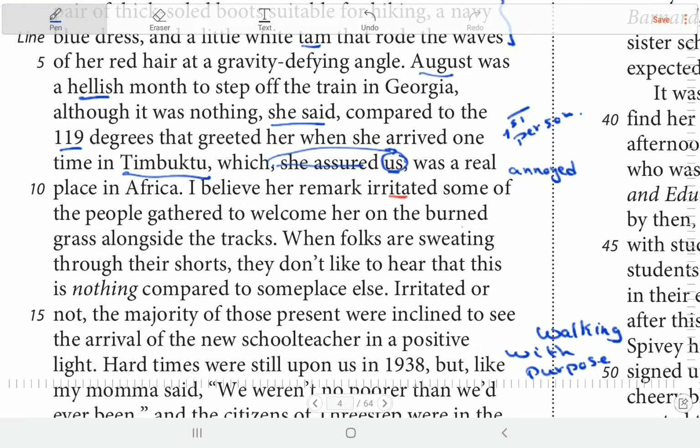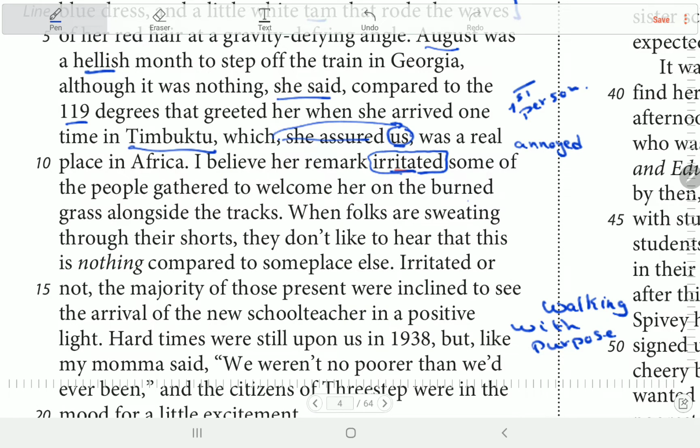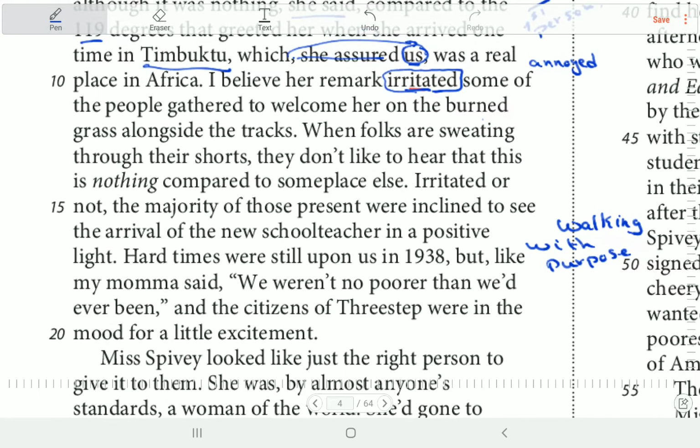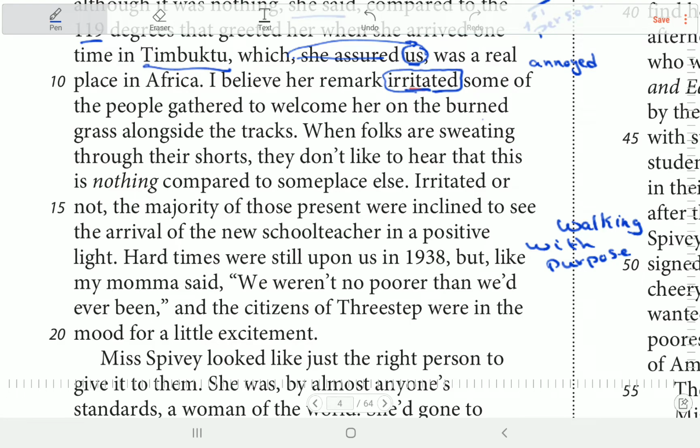I believe her remark irritated, means annoyed, some of the people gathered to welcome her on the burnt grass alongside the track. So here we have an attitude. So what is the attitude of the people? They were irritated. They were annoyed. They didn't like this remark. واقفين حرانين ويعني تقول لهم إن انتوا that's nothing. When folks are sweating through their shorts, they don't like to hear that this is nothing. شايفين nothing هنا italics. So that's stressing this word. Nothing. Okay? So when folks are sweating through their shorts, they don't like to hear that this is nothing compared to someplace else.